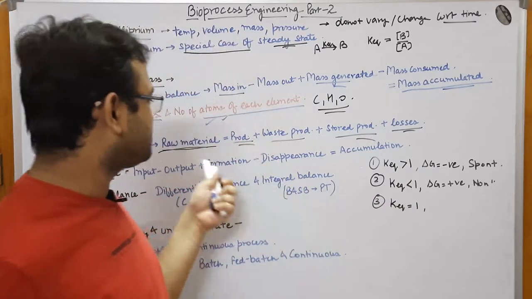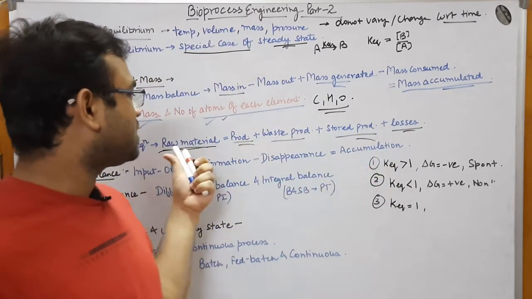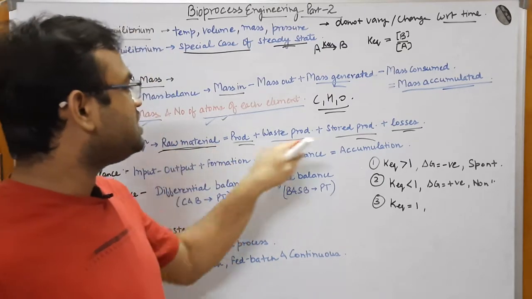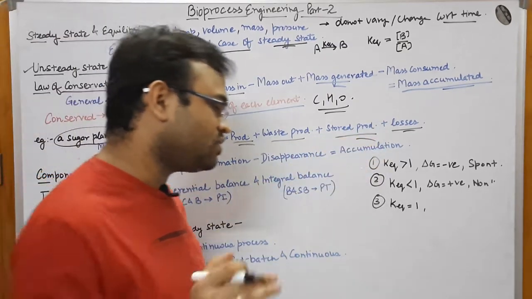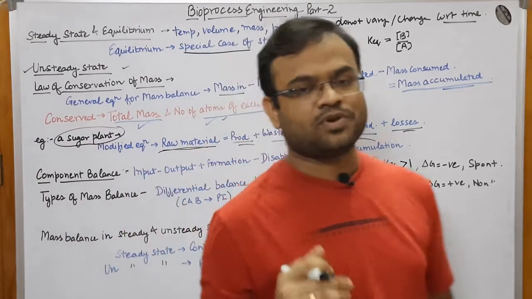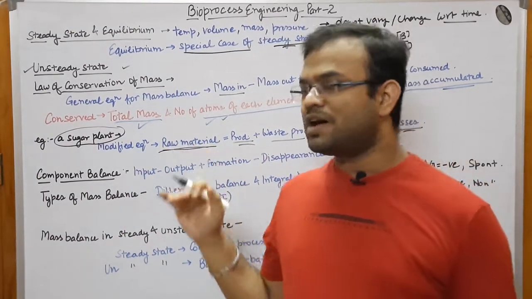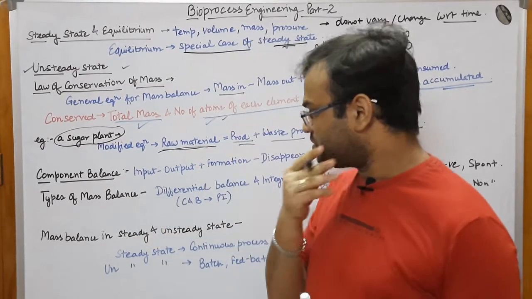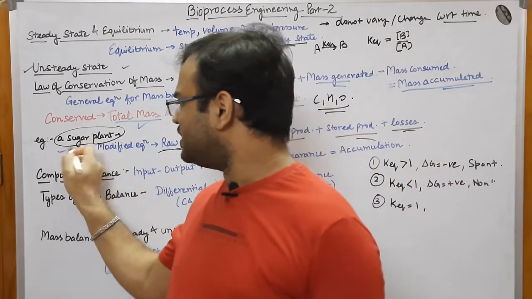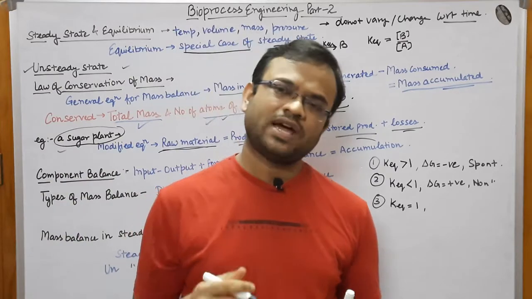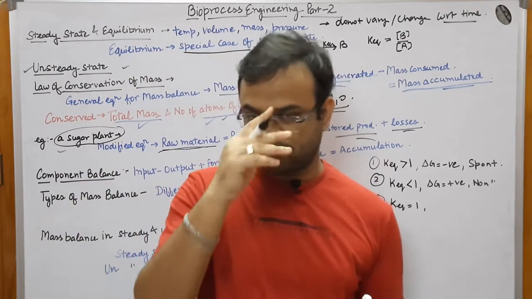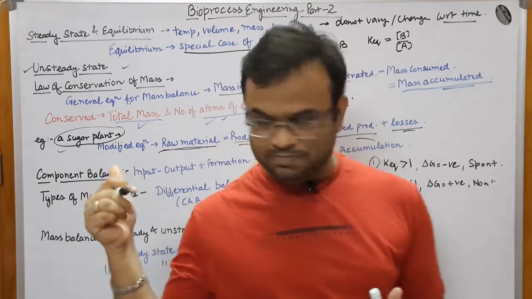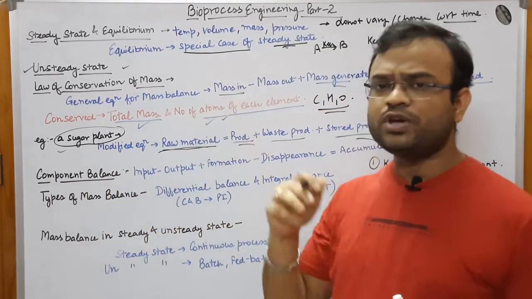So if the raw material that you had put inside is equal to this particular process, then you can consider that your machinery is working properly. Otherwise you have some error that you have to address. Okay, so this was an example of the sugar plant. You can take any example, but for that particular example your mass balance equation might change.